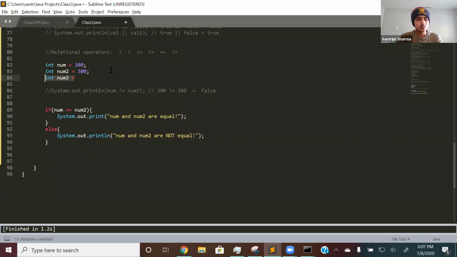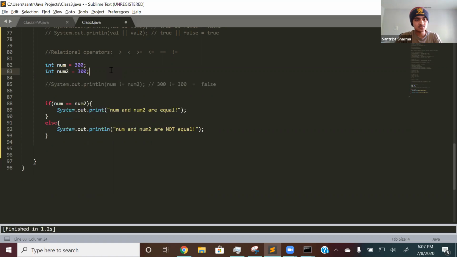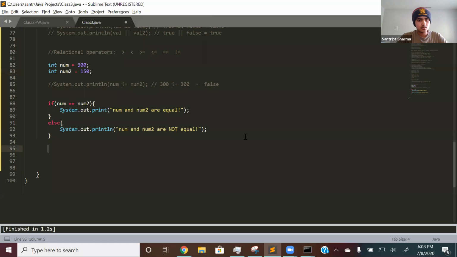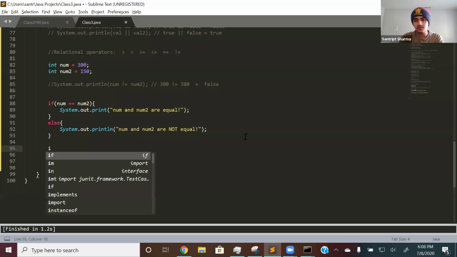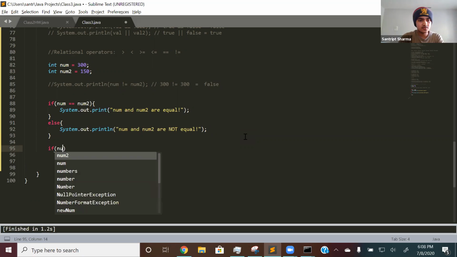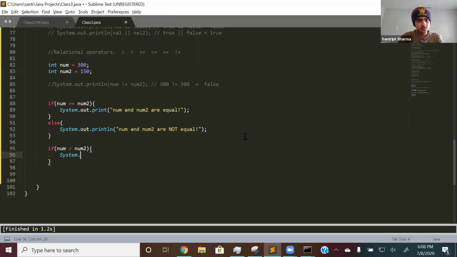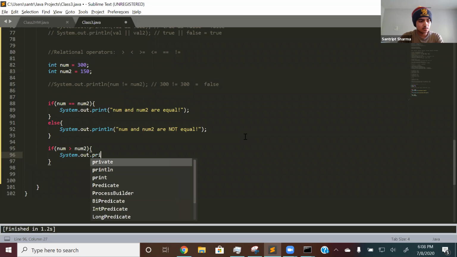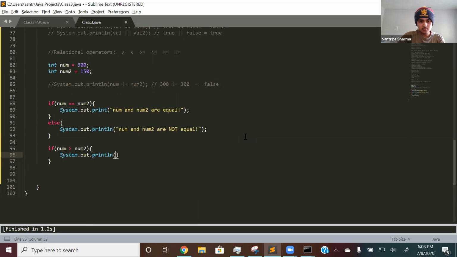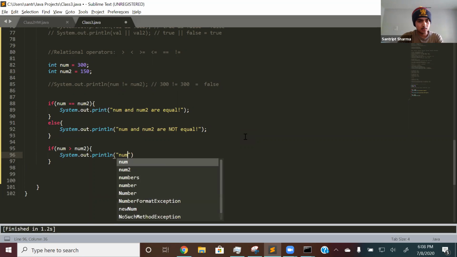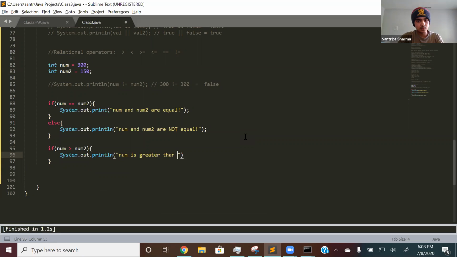Actually, no. Let's just keep num2 and let's make this 150. And so now let's create another if statement, and we're going to use relational operators. We're going to use greater than and less than. If num is greater than num2, then system.out.println num is greater than num2.